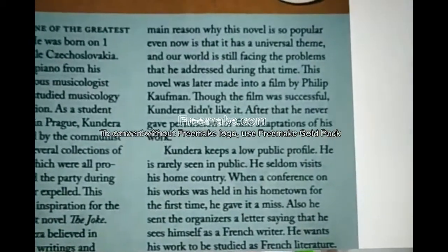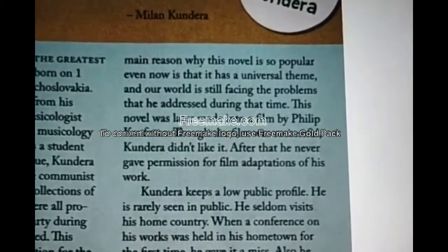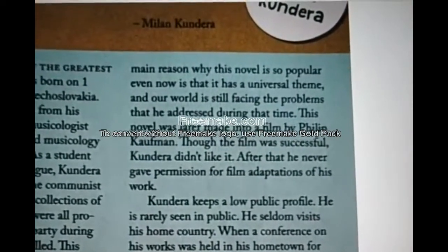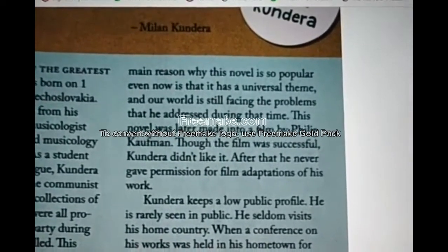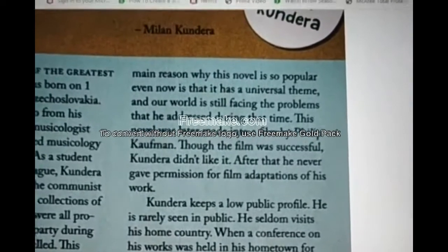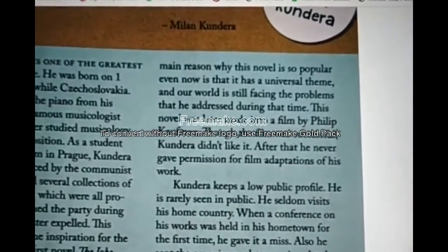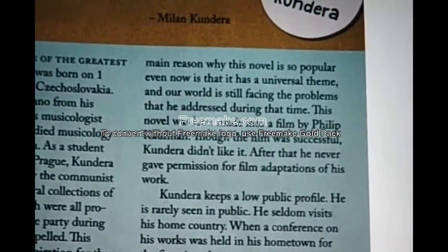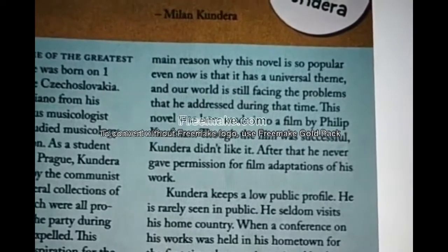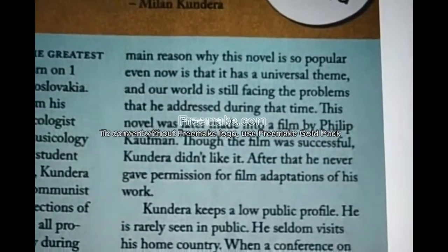The main reason why this novel is so popular even now is that it has a universal theme. Our world is still facing the problems that he addressed during that time. The problems people of Czechoslovakia faced then still exist in many different places of the world. That is the reason his novel is famous even to the present date.